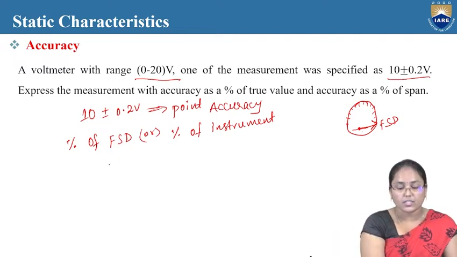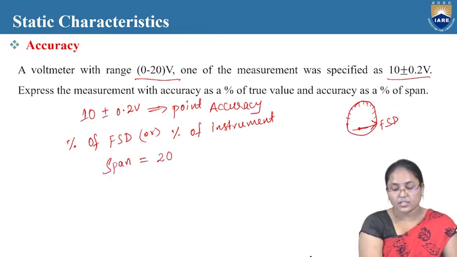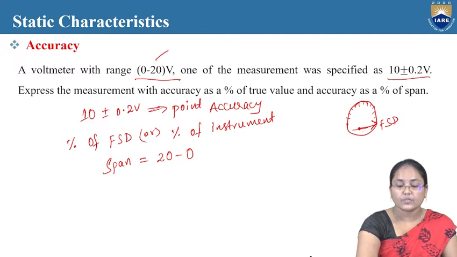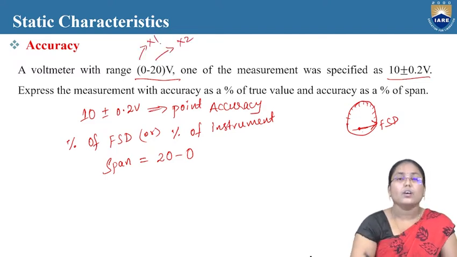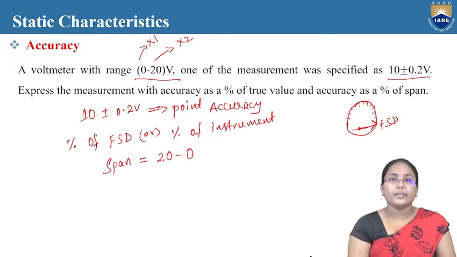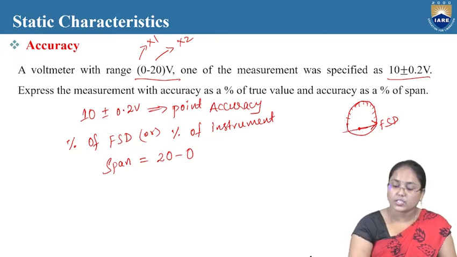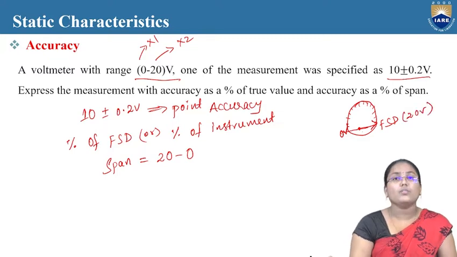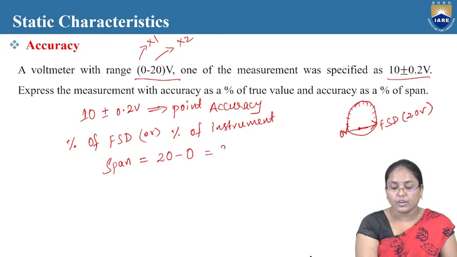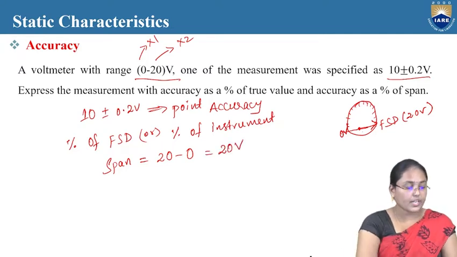So here the span is equal to 20 minus 0. That is the highest value, that is x2, and the lowest calibration, that is x1, with respect to the meter. So I have a voltmeter where the lowest calibration is 0 volts and the highest calibration is 20 volts. So with respect to this one, the span will be 20 minus 0 volts, that is equal to 20 volts.